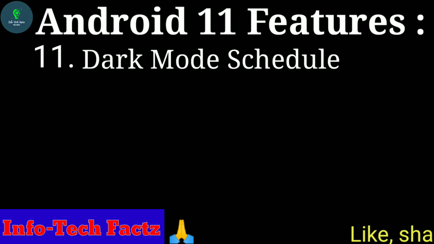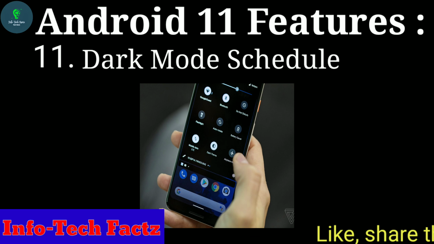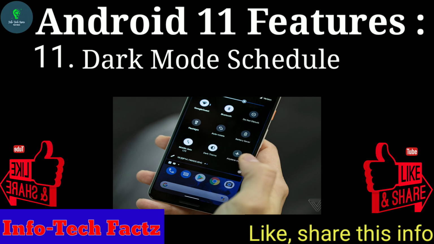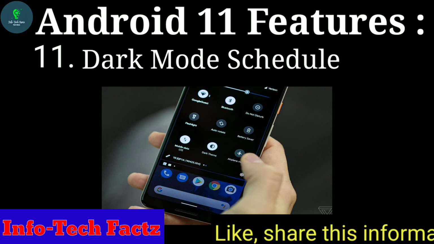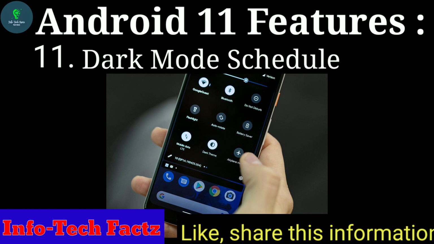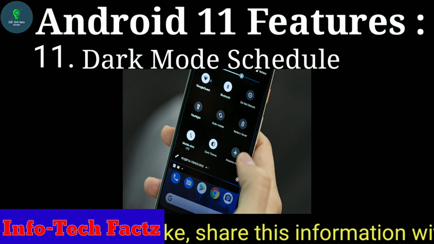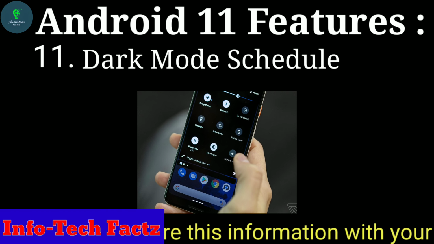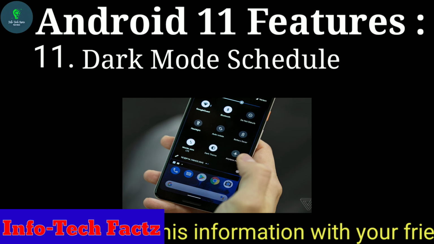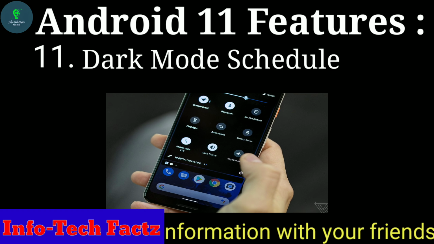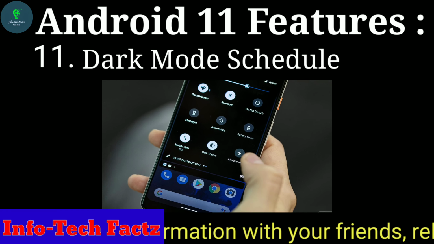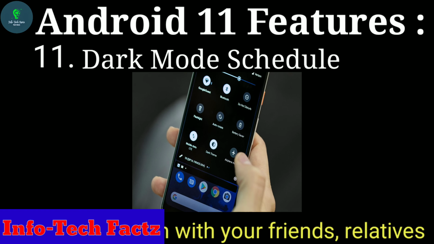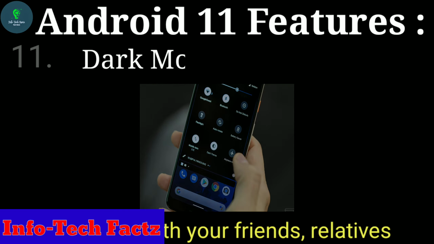And the next feature, which is my favorite feature, is dark mode scheduling. So friends, Google finally introduced dark mode in Android 10, and with Android 11 it is adding a scheduling feature to it. This will allow users to schedule dark mode to automatically enable itself during a set time every day or from sunset to sunrise. Guys, this dark mode scheduling feature is already a part of many other OEM skins.